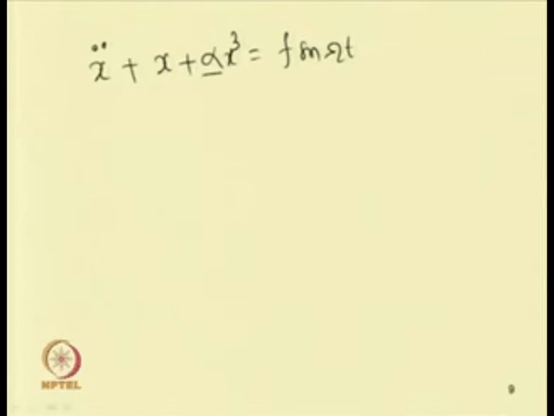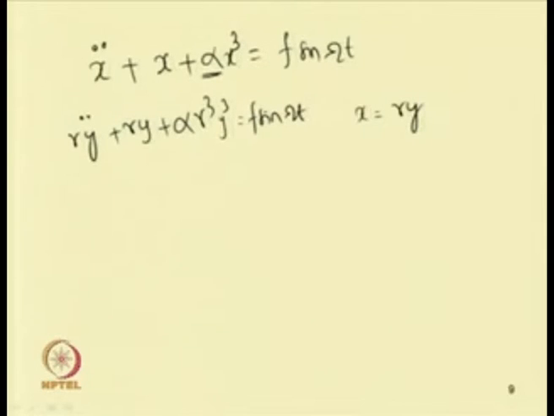Now, if I take x equal to r y, this equation will become r y double dot plus r y plus alpha r cube y cube, equal to f sin omega t. This way I can write y double dot plus y plus alpha r square y cube equal to f sin omega t.